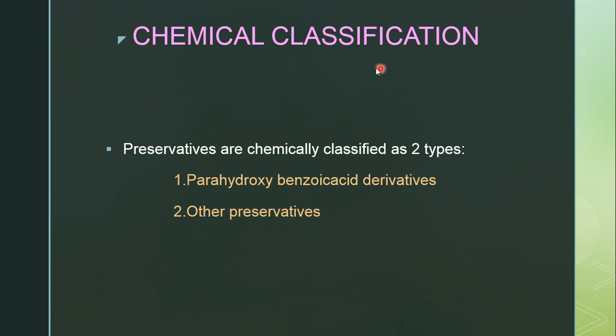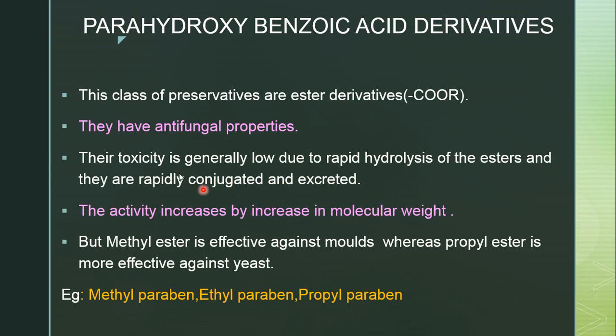Chemical classification: how can we classify the preservatives? This classification is based on the chemical structure. Preservatives are chemically classified into two types. First one is para hydroxybenzoic acid derivatives and second one is other preservatives. A para hydroxybenzoic acid group is present. To this para hydroxybenzoic acid, a methyl group may be present, or a propyl group, or an ethyl group. Depending on that group, we consider the names of para hydroxybenzoic acid derivatives. Then the second class is other preservatives. One by one, we'll see examples now.